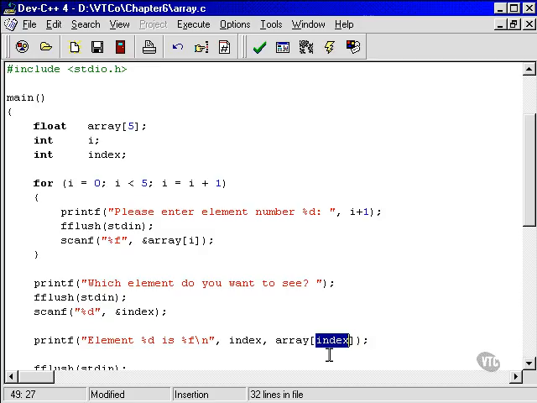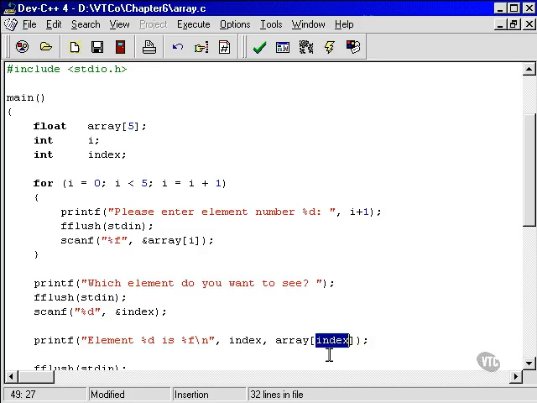Did you come up with an answer? Okay, the answer is, well, there's a few possibilities. One is the program could stop and output some kind of error message saying you've accessed a piece of an array that you're not allowed to, or it doesn't exist. That doesn't happen. Another option would be the program might crash. That's not likely in this particular example, but it could happen in some examples.